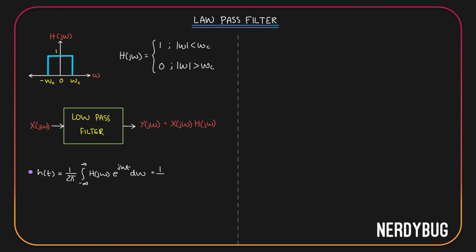So this becomes 1 by 2 pi integral from minus omega c to plus omega c. Between minus omega c and omega c, the value of H of j omega is 1. So 1 multiplied by e raised to j omega t d omega. So to get h of t, we just have to integrate this. h of t is equal to 1 by 2 pi integral of e raised to j omega t.